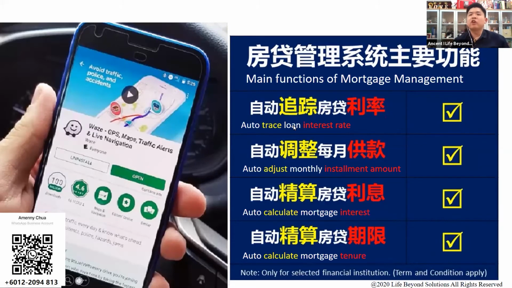The main function of the mortgage management is that we can auto trace the loan interest rate. When the bank is going to increase the loan interest rate, we have a panel of 13 banks in Malaysia, so we can auto trace, auto synchronize and auto adjust your monthly installment amount. We will tell you what installment amount you have to pay and what the mortgage interest is right now. All of this is automatic calculation, including your mortgage tenure. You will know that with this interest rate, how long you are going to make payments for this mortgage account.